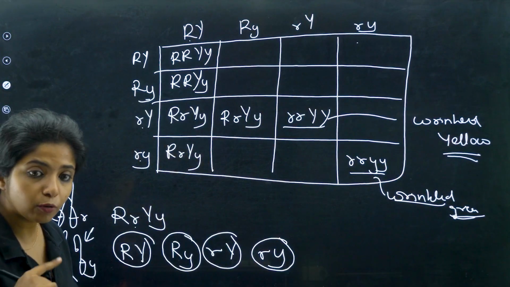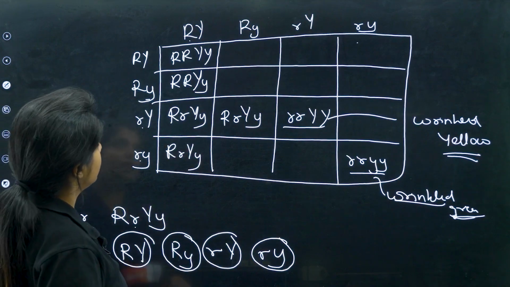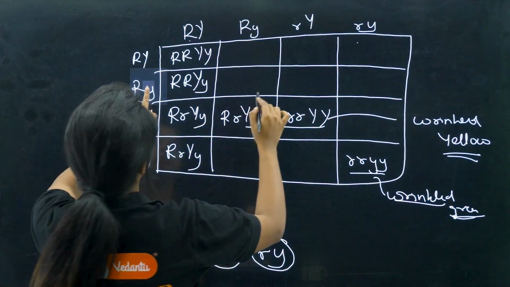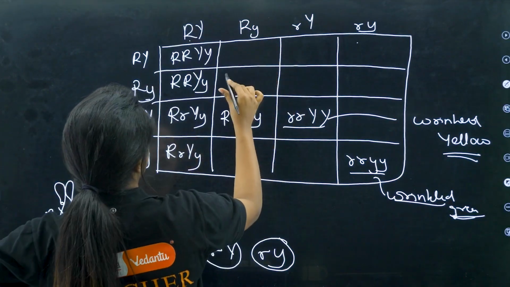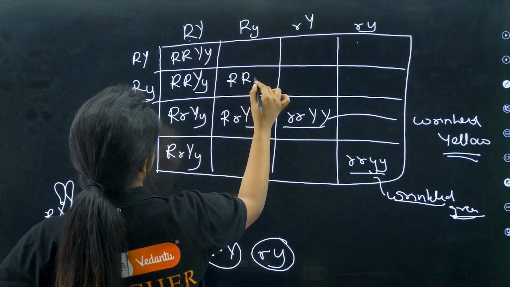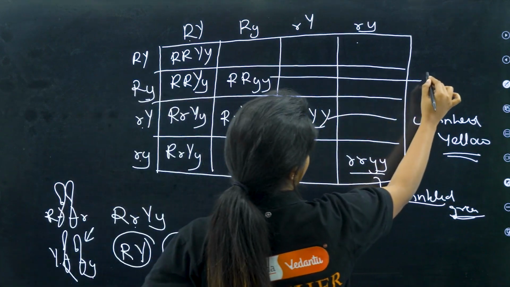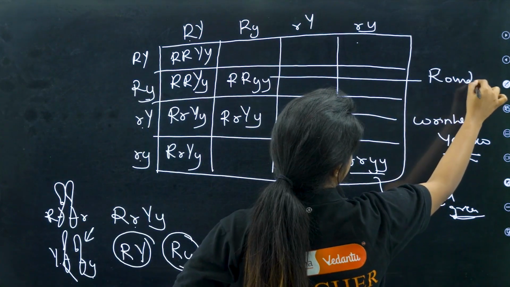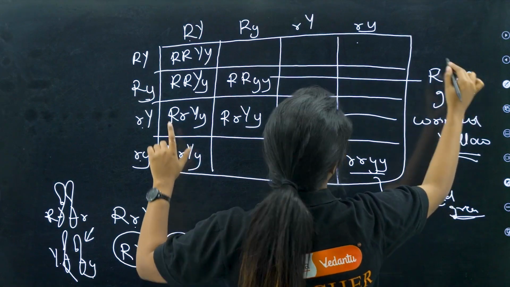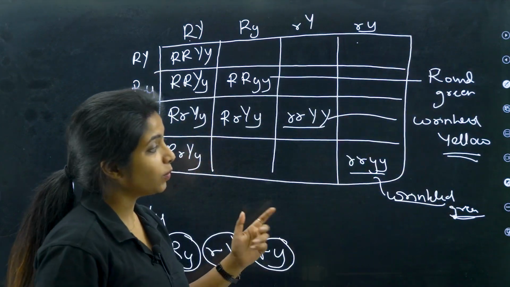Apart from that, there is also one more combination. Let's see. Suppose you cross this with this. What do you get? Capital R, small y, small y. So this is what? Round and green. So you started with round and yellow, and now you are getting round and green.